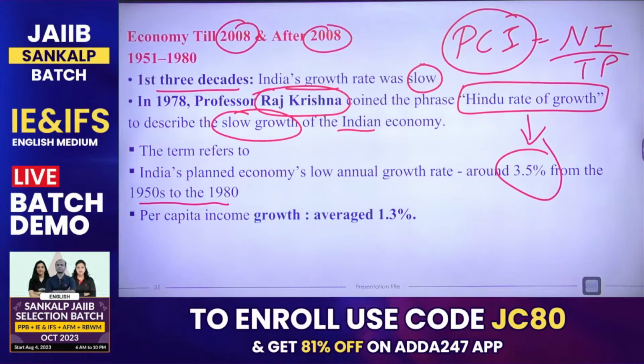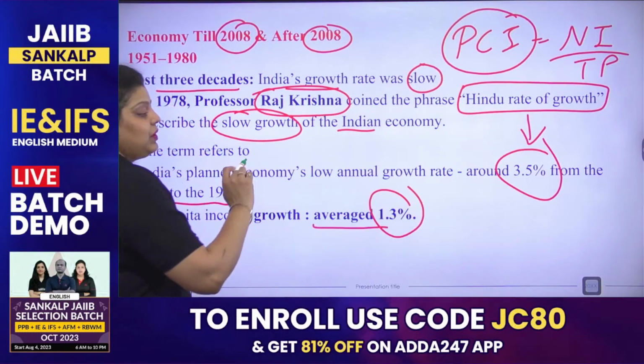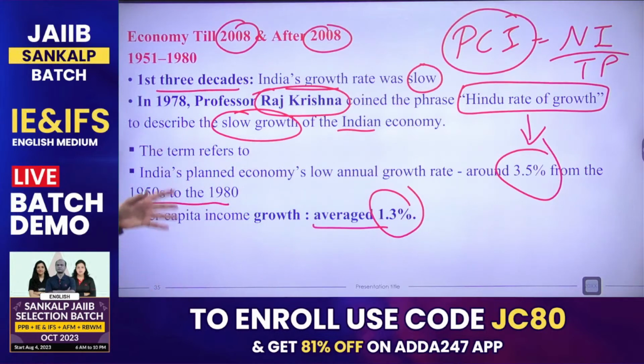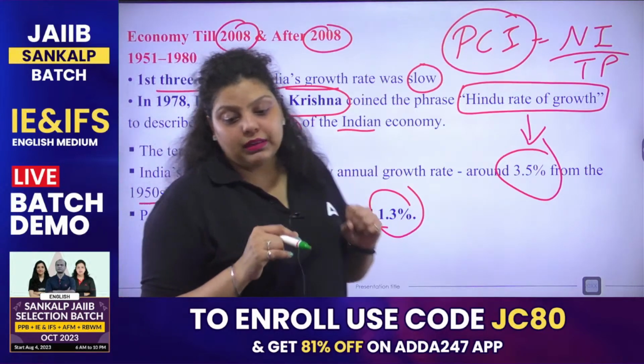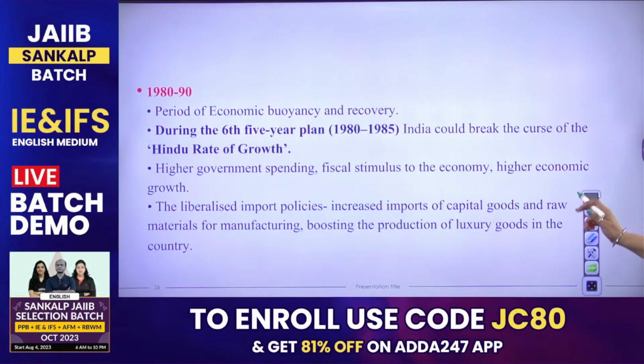Now, the per capita income growth was only 1.3% on average. So you can see how slow growth used to happen in the country between 1950 and the 1980s. Clear? Next.